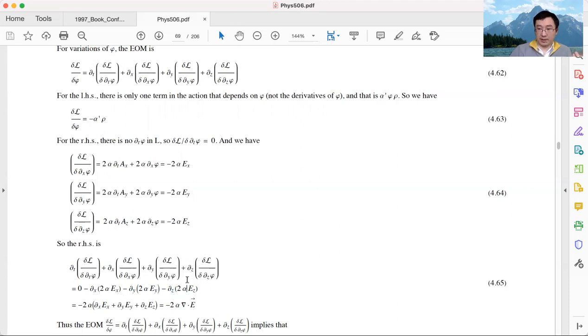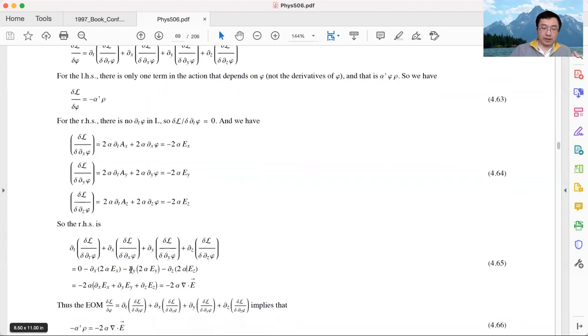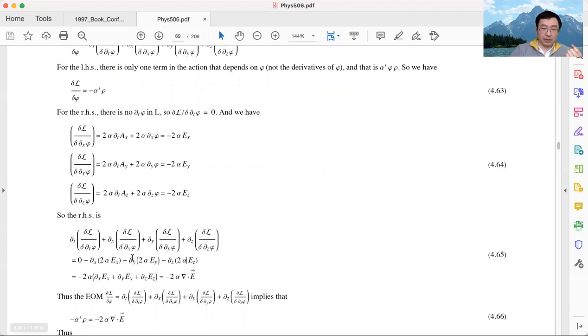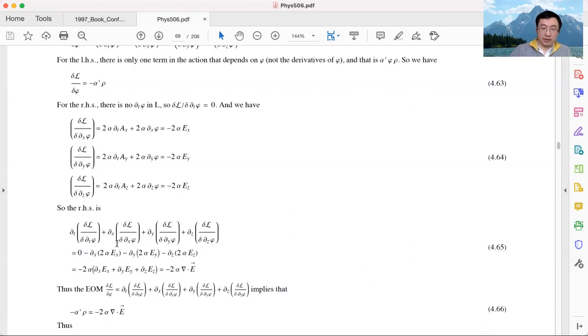That's what happened on the right-hand side. The right-hand side contains these 4 terms. The first is 0, and the rest 3 we know what they are. Then we can massage the formula a little bit. Let's pull a common factor minus 2 alpha out. The remaining terms are partial x E x plus partial y E y plus partial z E z, which is nothing but the divergence of E. That's the definition of the divergence of a vector field. So at the end of the day, we find that the right-hand side is just minus 2 alpha divergence of E.